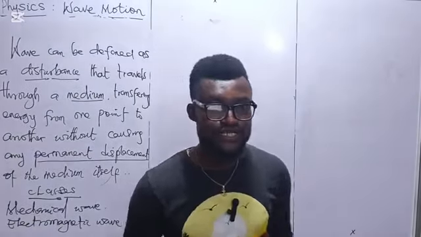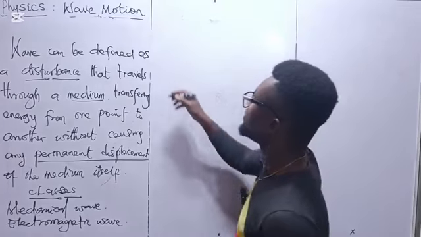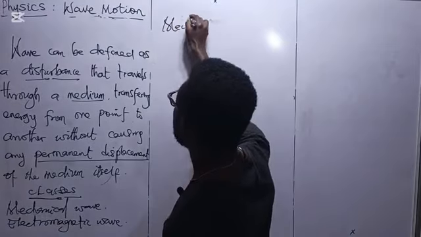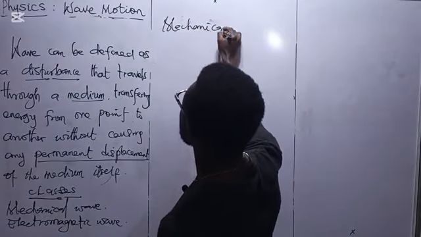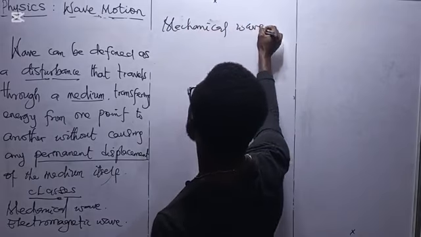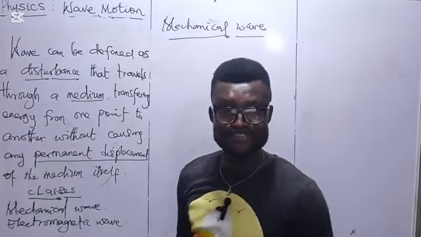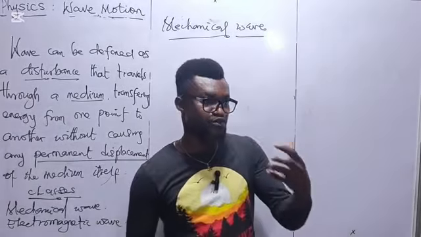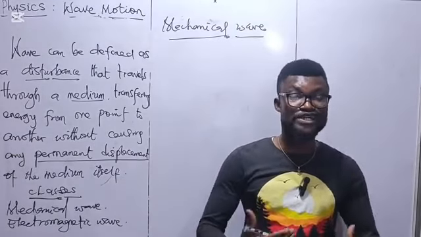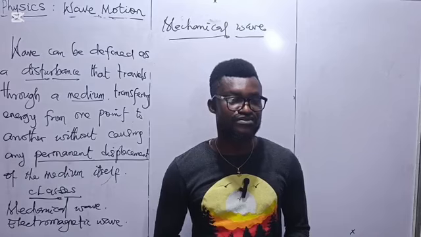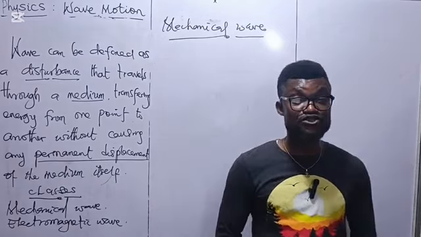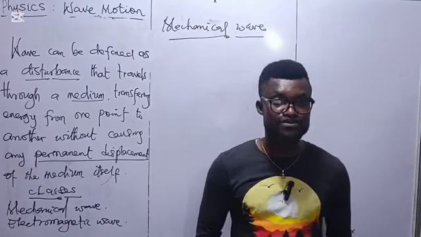Now we are starting with the mechanical wave. What do I mean by mechanical wave? A wave that requires a material medium for its propagation or its spread is said to be a mechanical wave.